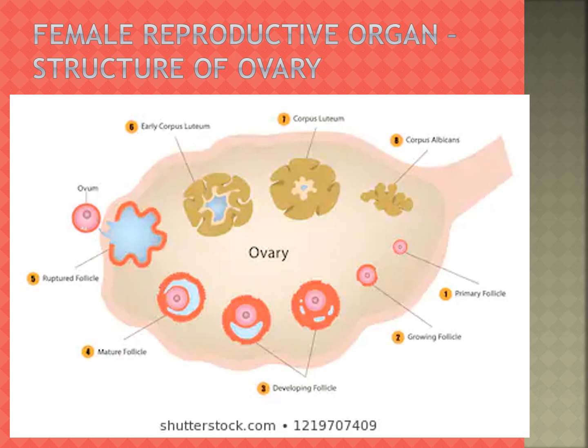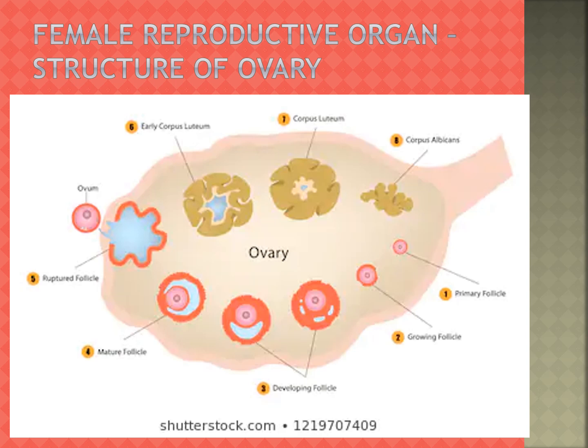Next one, female reproductive organ. Structure of the ovary. Everybody see the picture. Ovary, corpus luteum, corpus albicans, ovum, mature follicle, growing follicle, primary follicle, ruptured follicle. A follicle is also there, rupturing.